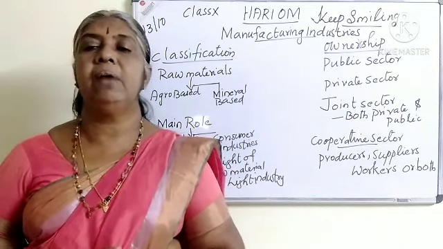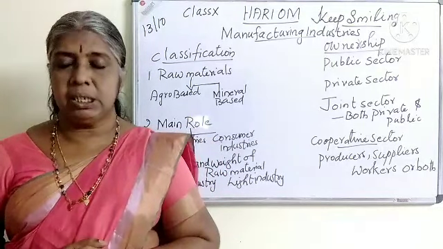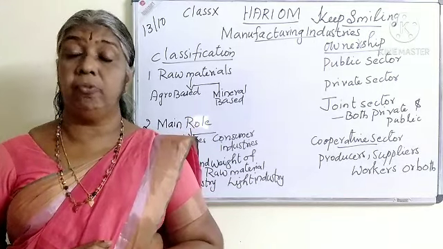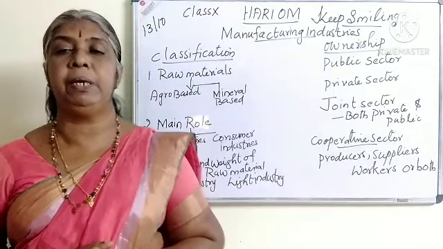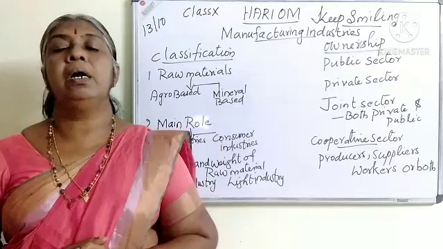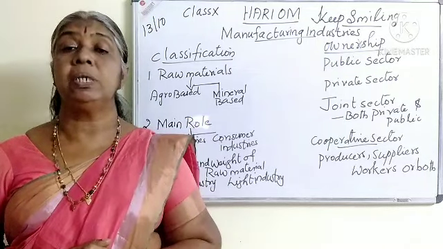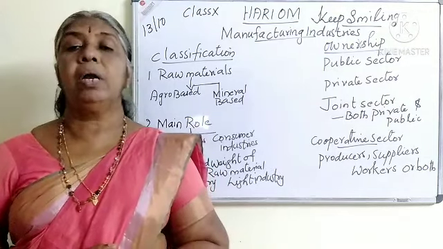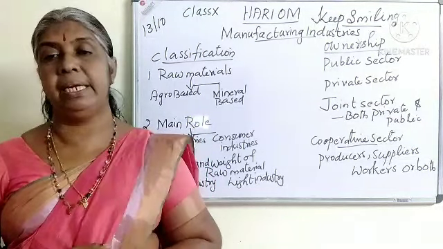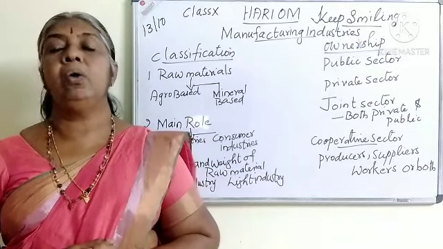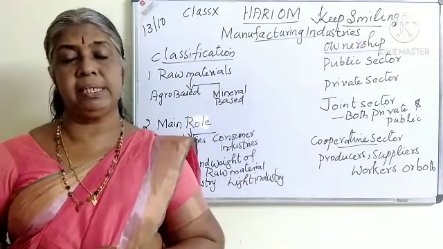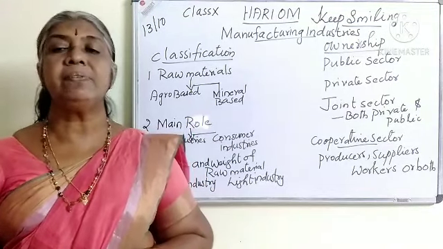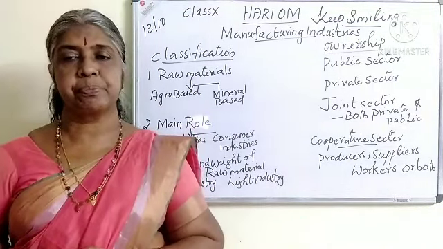So last class we discussed the importance of manufacturing industries. What is the contribution of manufacturing industry to GDP, and we also discussed how it modernizes other sectors of the economy, or how each sector of the economy is related to each other. All these things we discussed in our previous class. So today we are dealing with the classification of the industries.